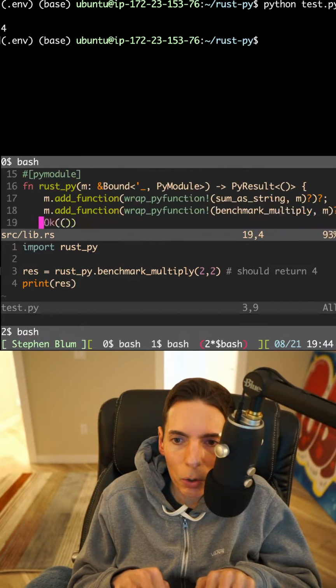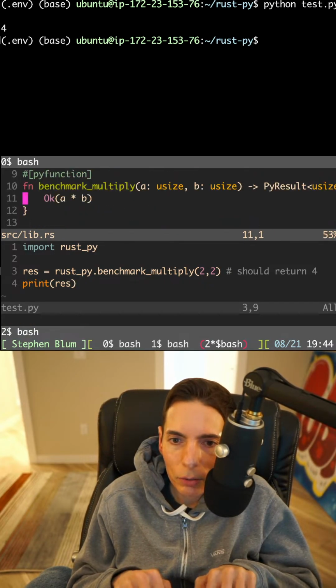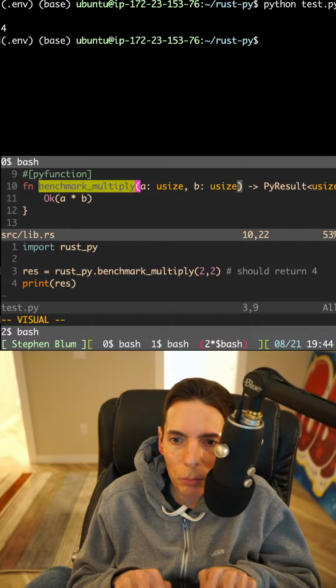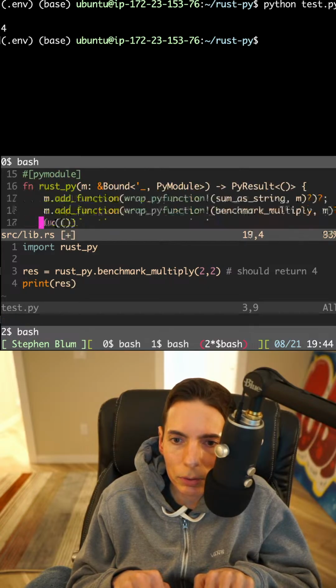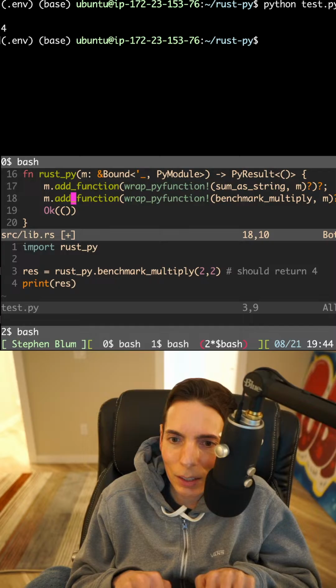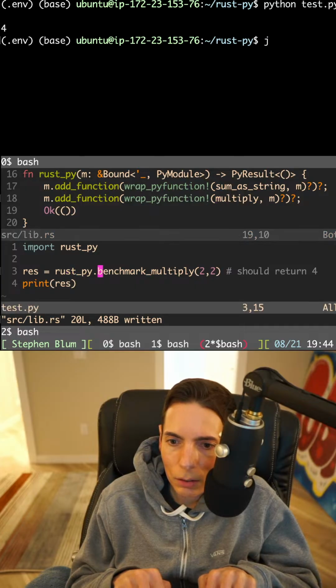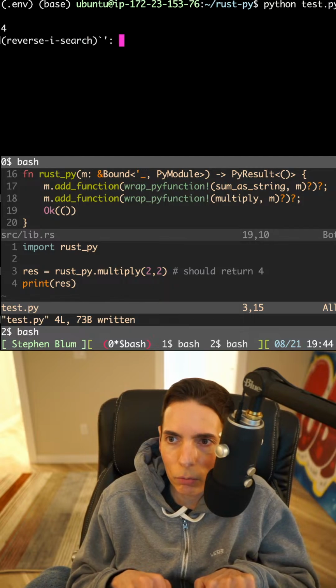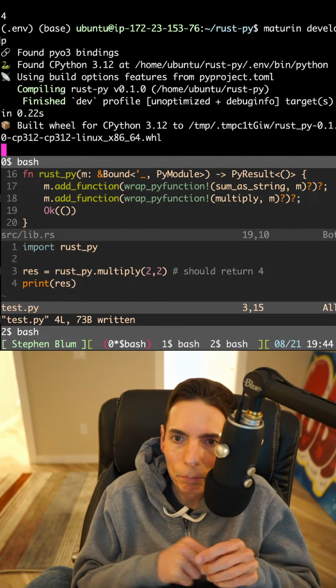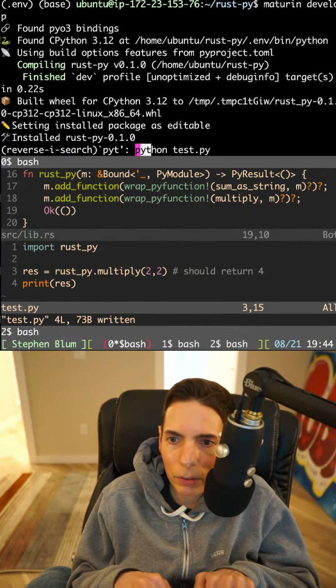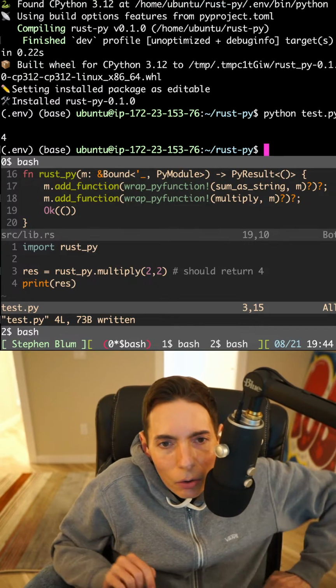We're almost there. So we have our benchmark. I want to just call it multiply because it's really simple. Keep things simple. There we go. Multiply. And then I'll just change it down here. Okay. And then we run our Maturin. I think we have to rerun maturin develop again. And now we can run python test. There we go. Yeah.